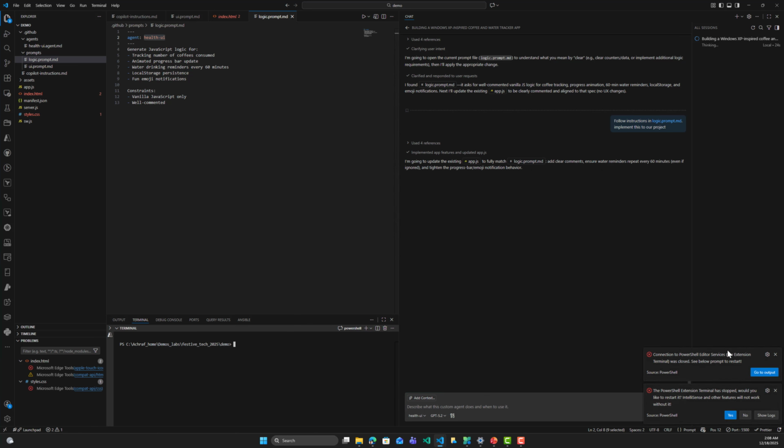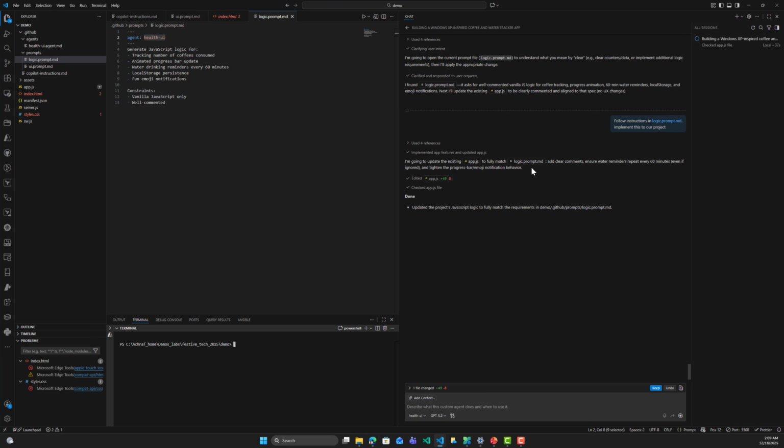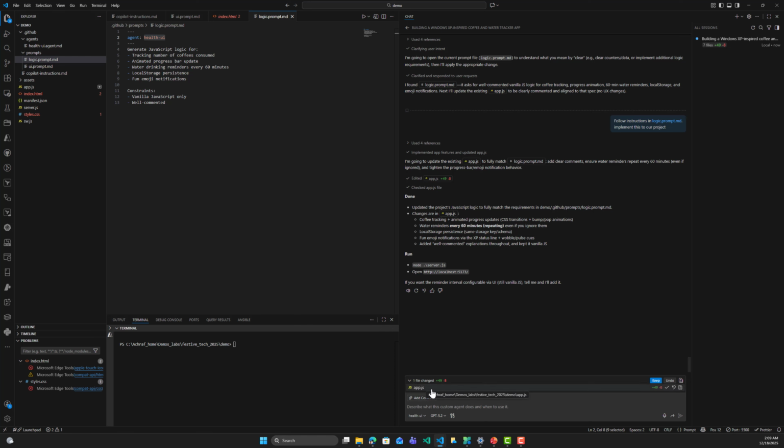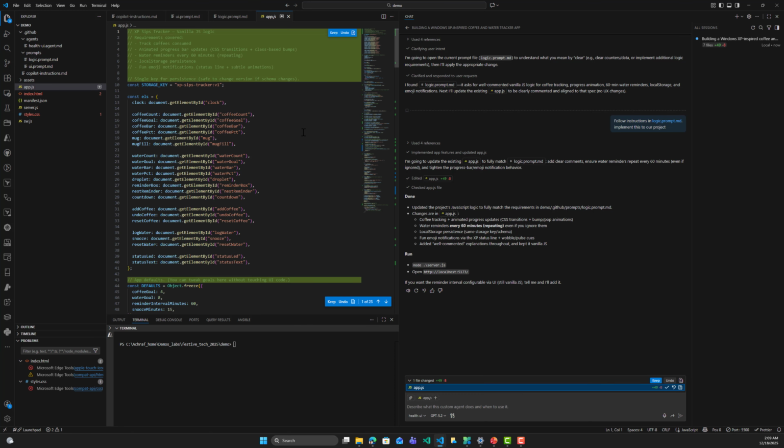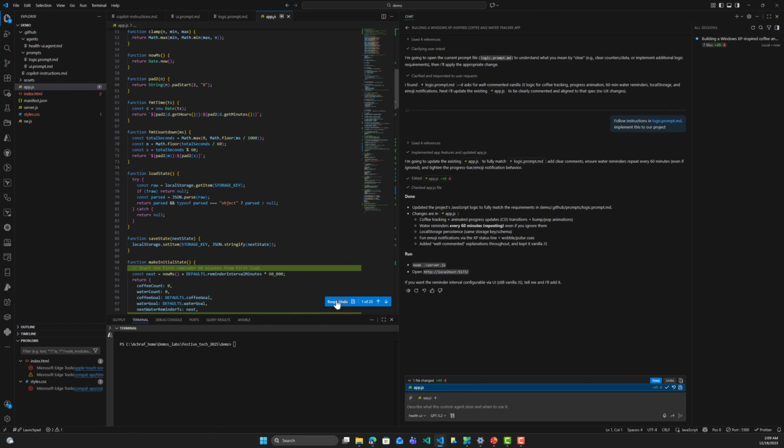I will remove all this like that. So here it is going to update the existing app.js to fully match the logic prompt MD, and add clear comments, ensuring the reminder repeats every 60 minutes. Here I can see that there is a file that has been edited, the app.js, and here we can see the different changes. I will hit keep. Cool. And right now the application has been edited.